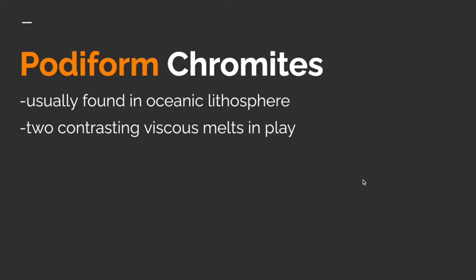The sites of podiform chromite mineralization represent zones in the oceanic lithosphere where low viscosity olivine normative melt mingled with a more siliceous higher viscosity magma. These two contrasting viscosity melt fractions remain segregated at least for the time it takes to accumulate chromitite ore. For thermodynamic reasons, chromite nucleates preferentially in the ultramafic melt globules, with crystals forming initially along the metastable liquid interface and progressively throughout the globule.